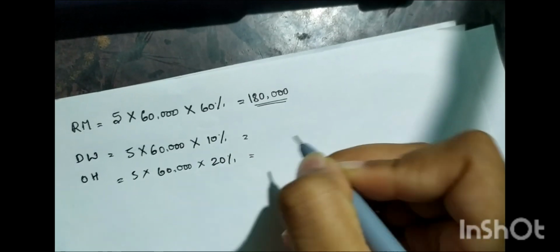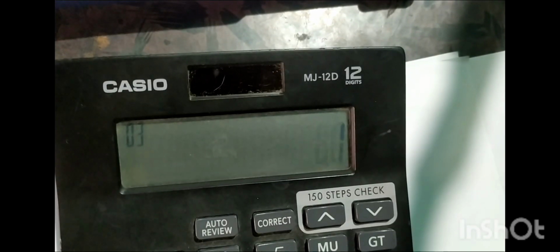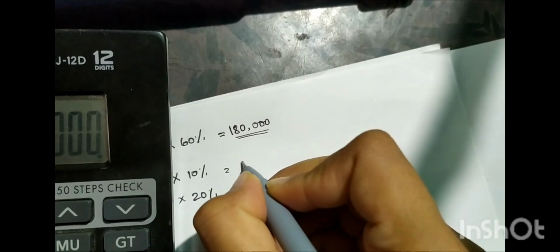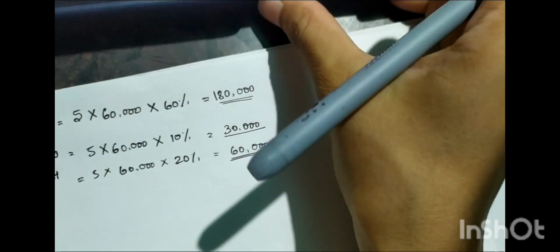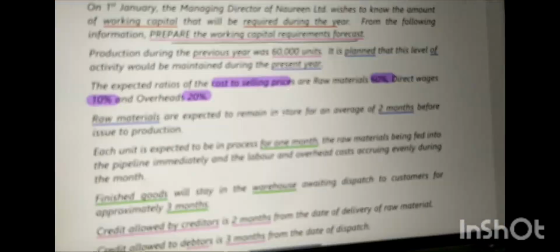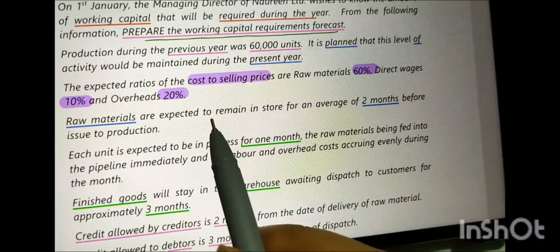So this comes out to be 30,000 for direct wages and 60,000 for overheads. Fine with this.